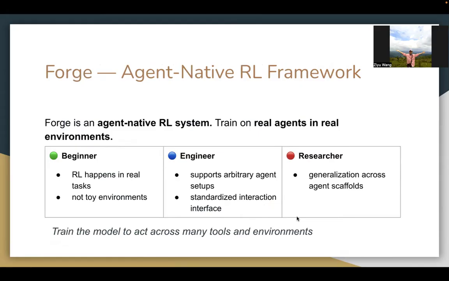And Forge, we can look at this. This is an agent-native RL framework developed by the company called MiniMax. It's an agent-native system where models are trained on real agents in real environments. They train agents, not just policies, and they support arbitrary agent scaffolds. For beginners, RL has to happen in real tasks instead of just toy environments. For engineers, this supports arbitrary agent setups as well as a standardized interaction interface. And for researchers, this is called generalization across agent scaffolds.